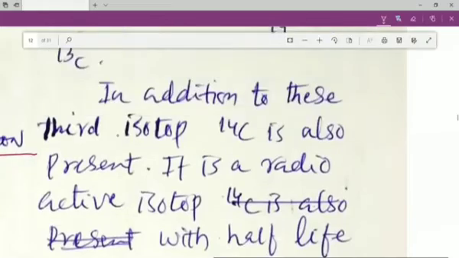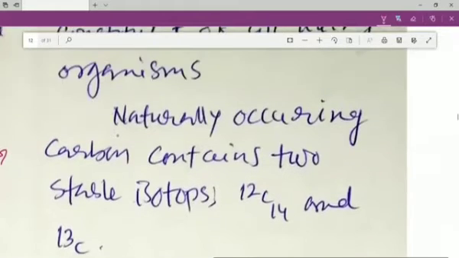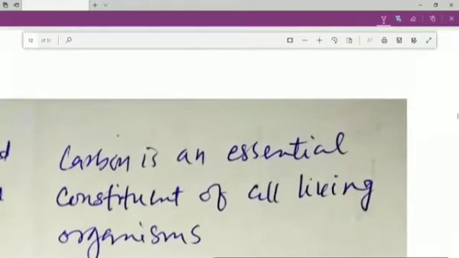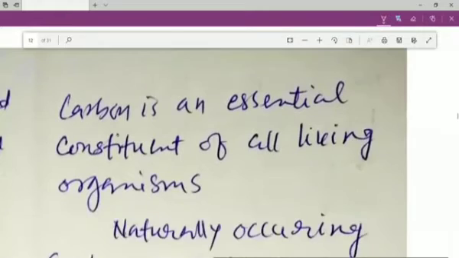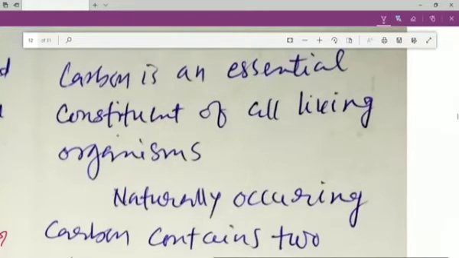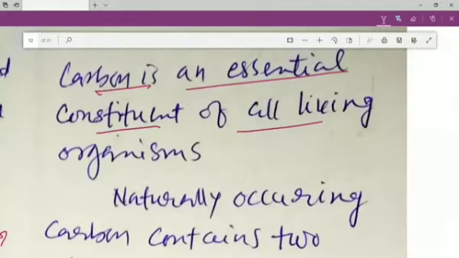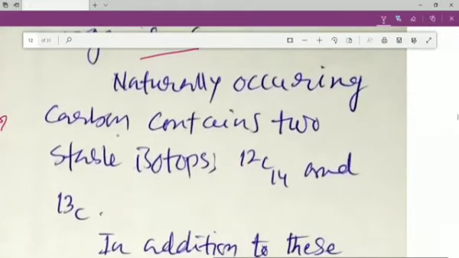This p-block element chapter falls into inorganic chemistry, but the next chapter we are going to study falls into organic chemistry, where we will study the carbon compounds. Carbon is an essential constituent of all living organisms. So all living organisms are essentially formed by carbon.